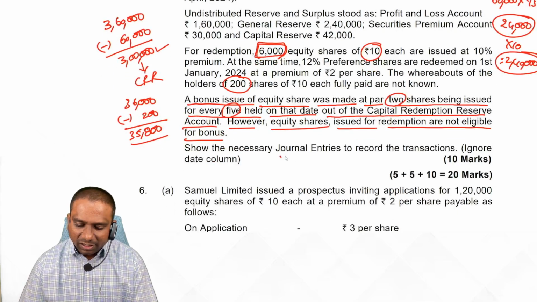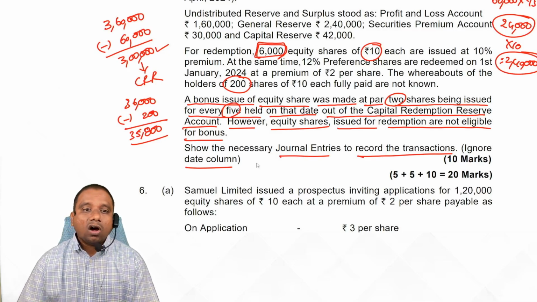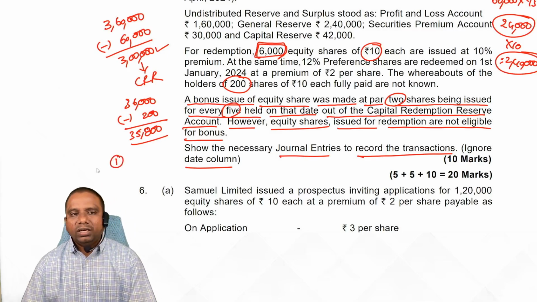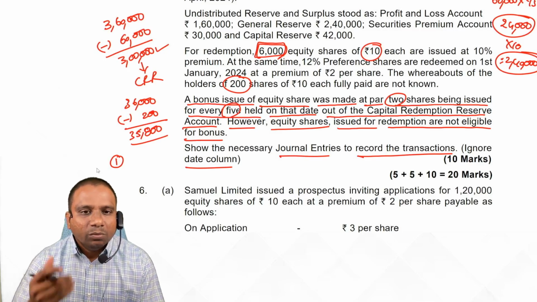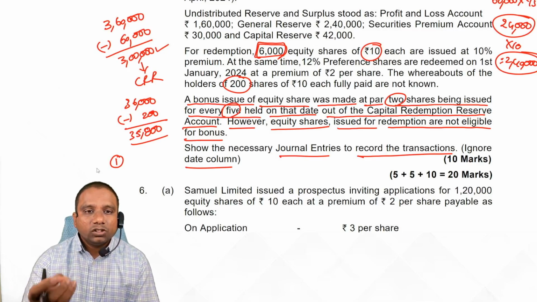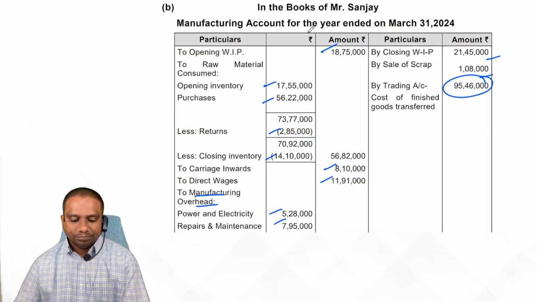Show necessary journal entries to record the transactions. Ignore date column. Yes. Here there is an order of recording the entries. First one, it is better to transfer the amount due to preference shareholders. Entry: Preference share capital account debit, premium on redemption of preference shares account debit, to preference shareholders account.